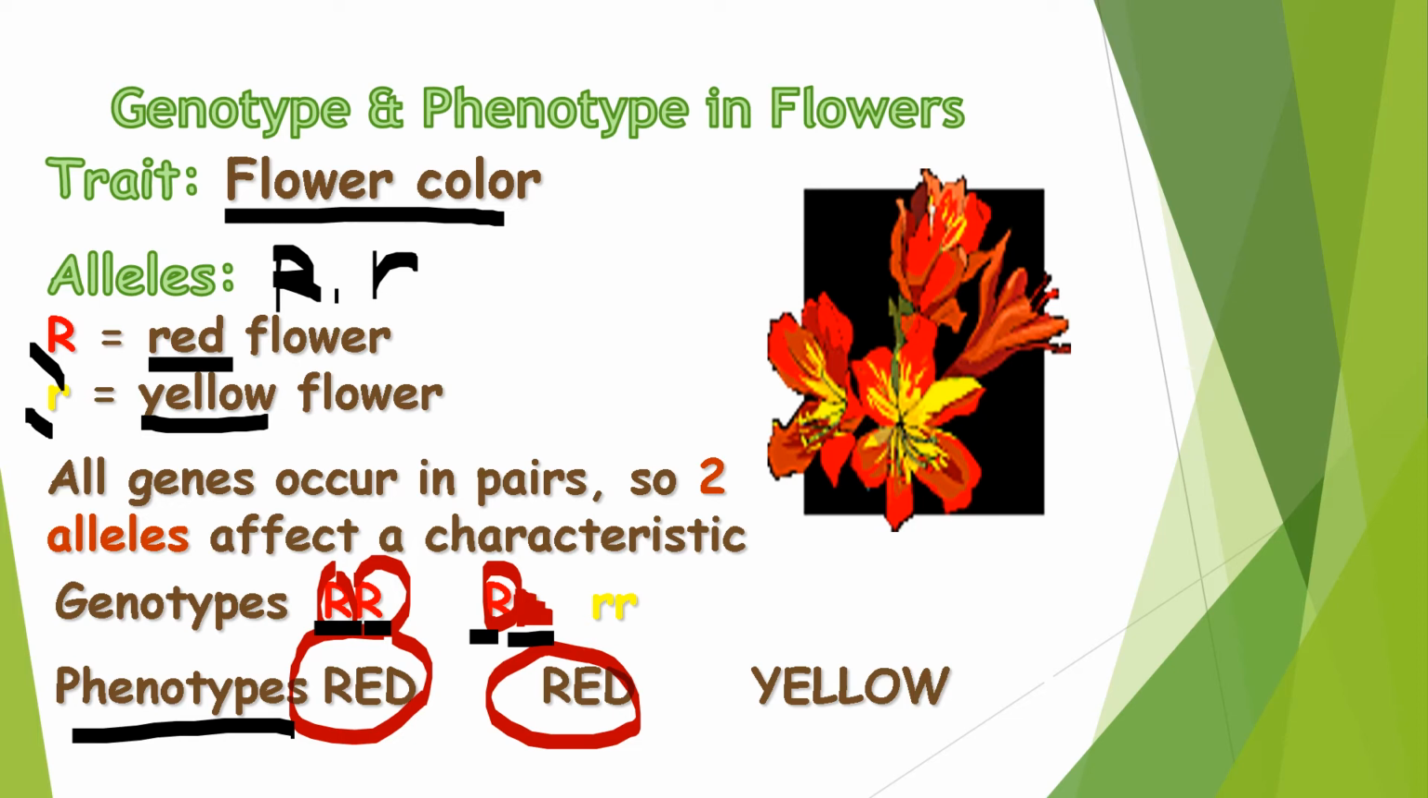We have a homozygous recessive genotype. Again, when we say homozygous genotype, meaning two of the same letter, and because it involves two lowercase letters, the trait that will be expressed is the recessive trait, which is yellow. Therefore, the phenotype of this genotype is yellow.